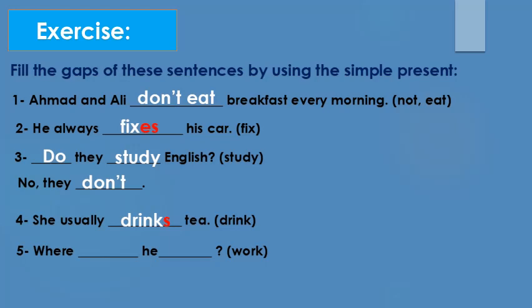Number 5, where? So here we have the question using the WH question. Where blank he blank, question mark, work. So here he is singular. So where does he work? So here we need a full sentence. So he works at this school.